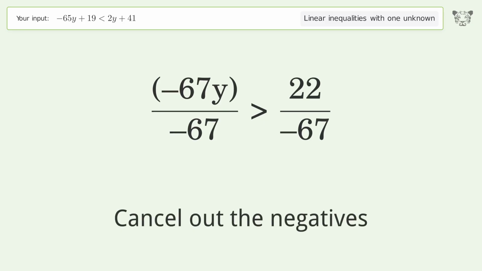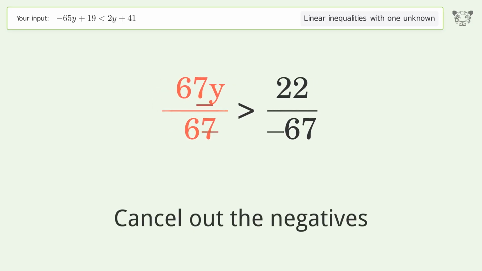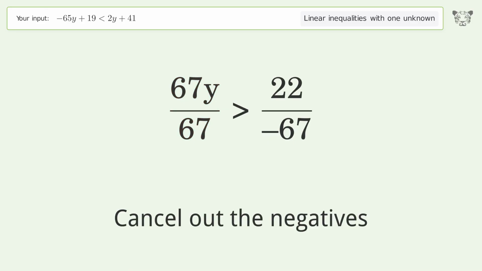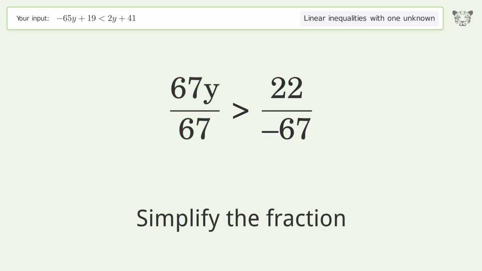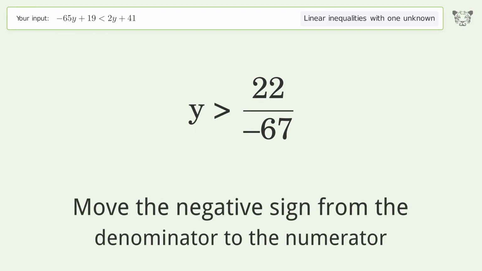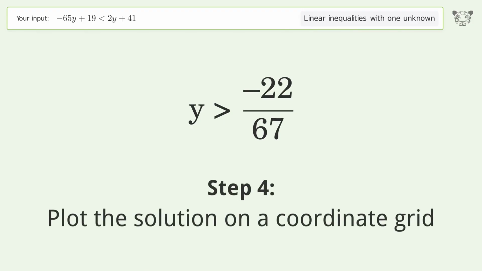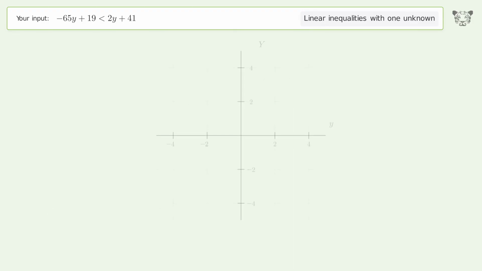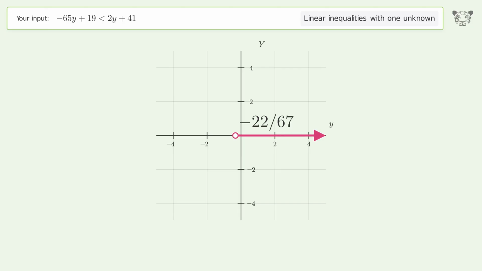Cancel out the negatives. Simplify the fraction. Move the negative sign from the denominator to the numerator. Plot the solution on a coordinate grid. And so the final result is y greater than -22/67.